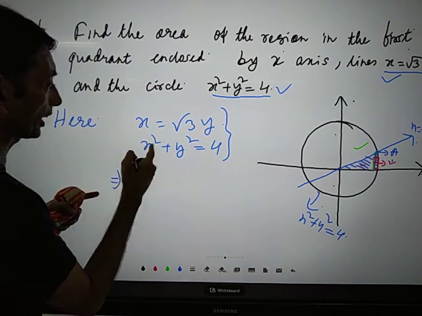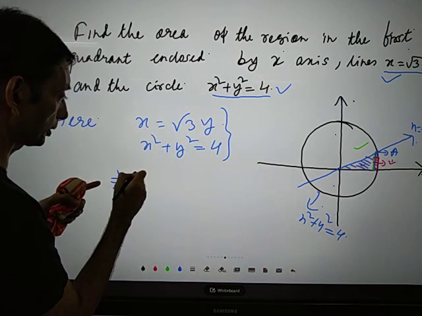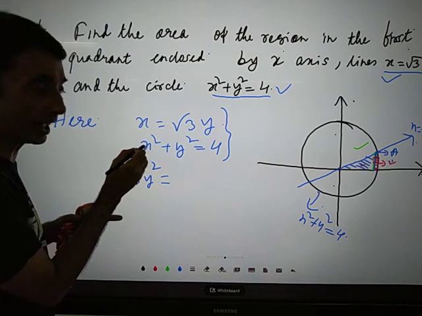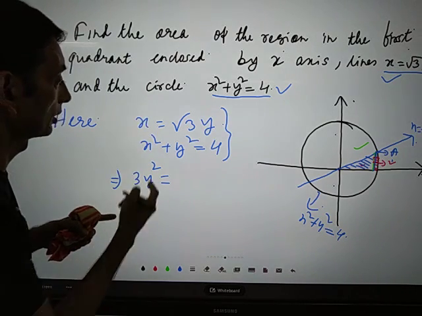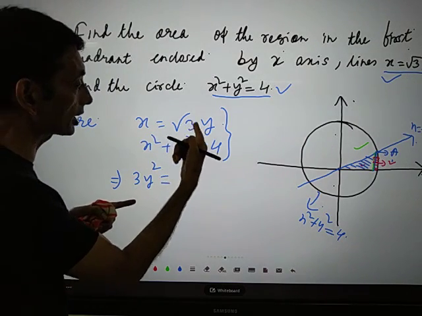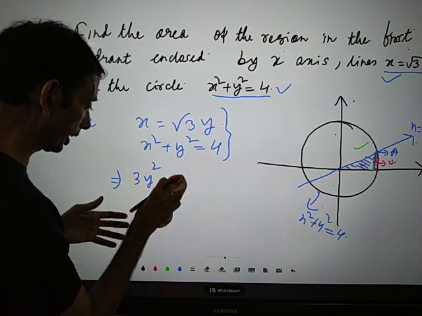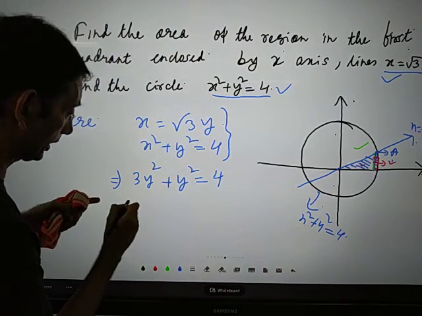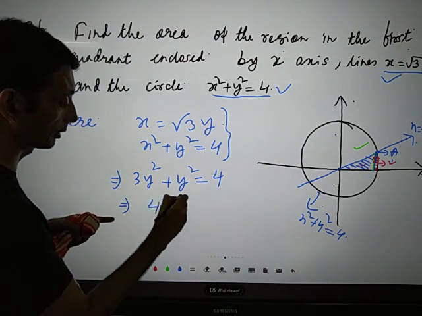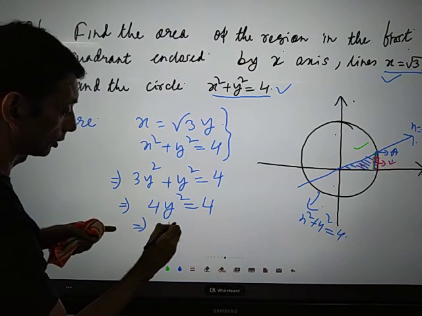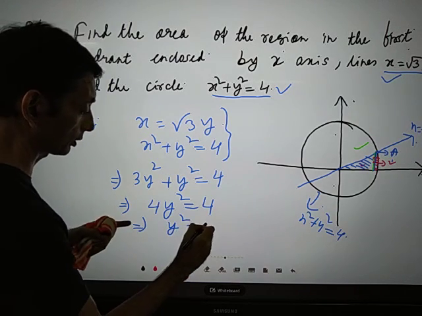Now, in place of x, if I substitute root 3y, x squared will be 3y squared. I'm just eliminating x using the first equation, x equals root 3y. So 3y squared plus y squared is equal to 4. Then 4y squared is equal to 4, so y squared is equal to 1.